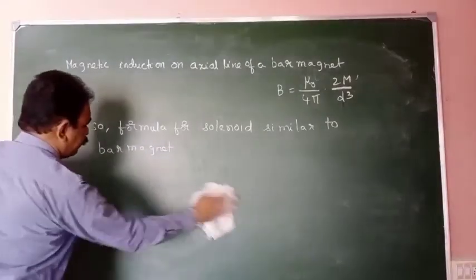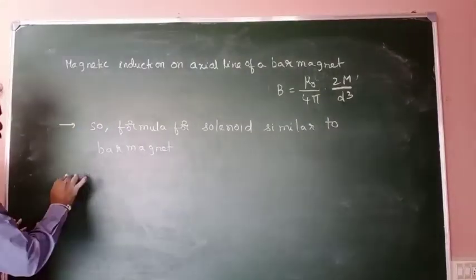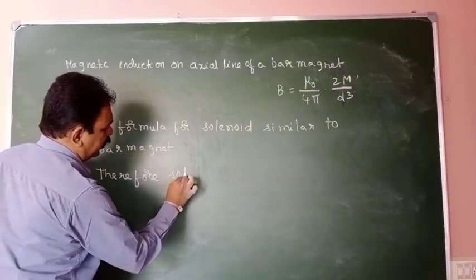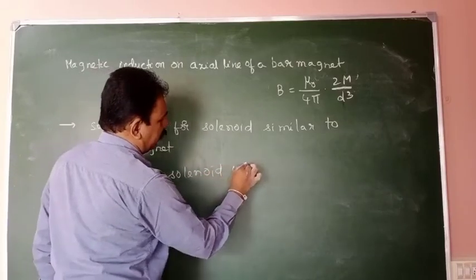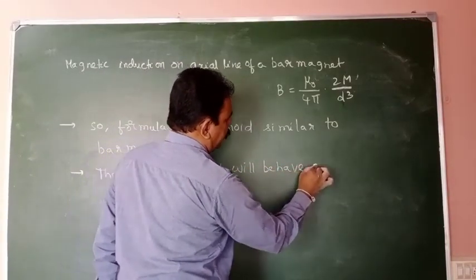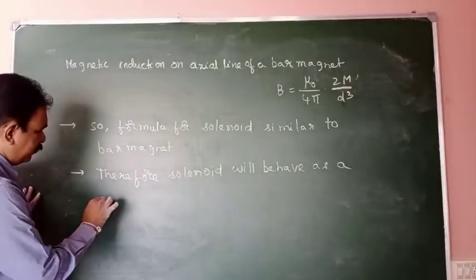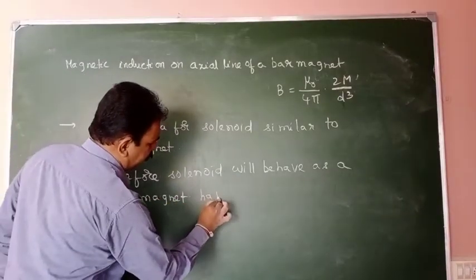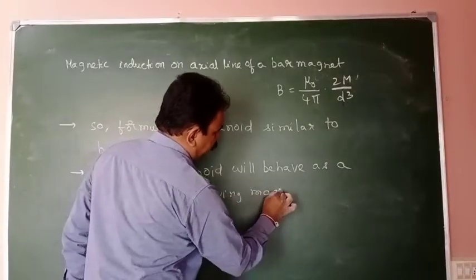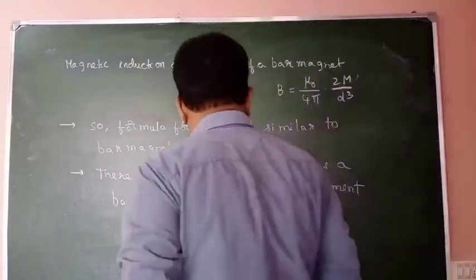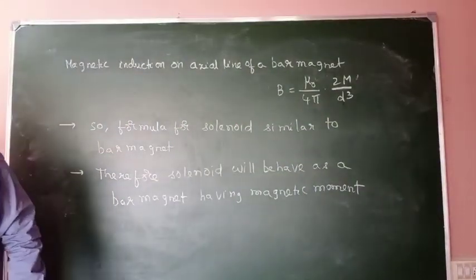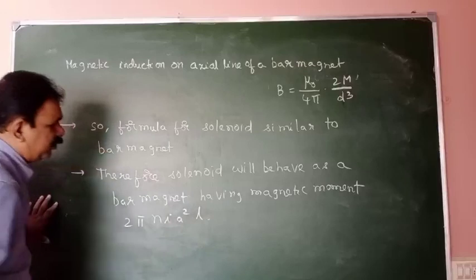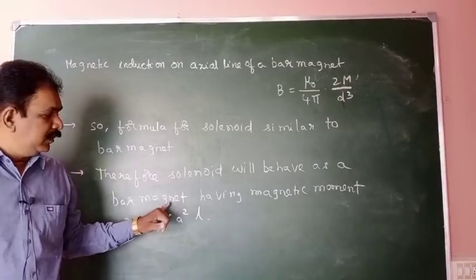Therefore, the solenoid will behave as a bar magnet having magnetic moment 2π n I a² into L. Okay, with this we will stop this class. Okay.